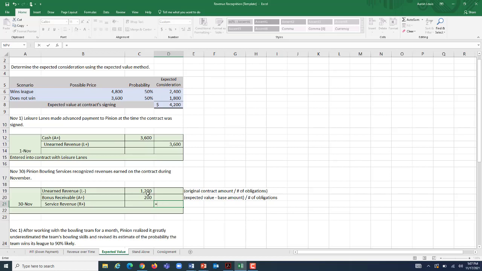So what is our credit to service revenue? It's for the $1,400. And we recognized earned revenues on the Leisure Lanes contract.